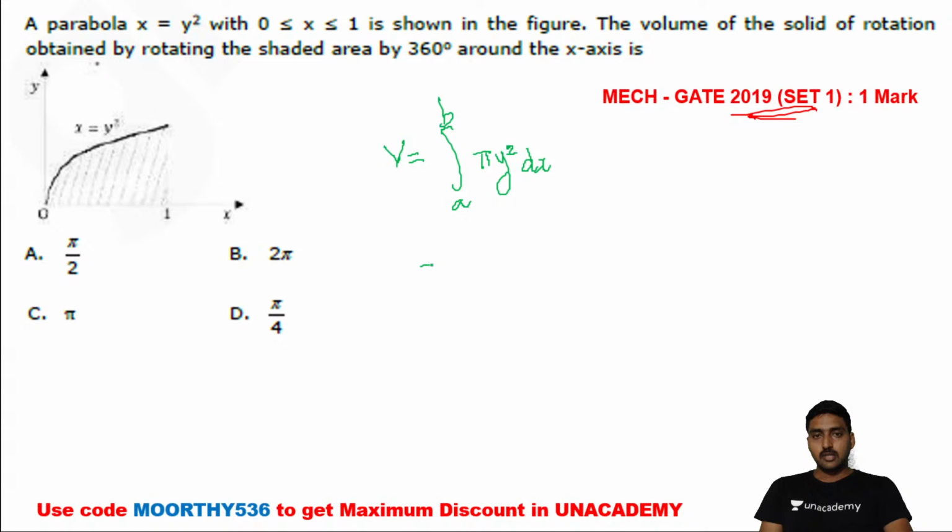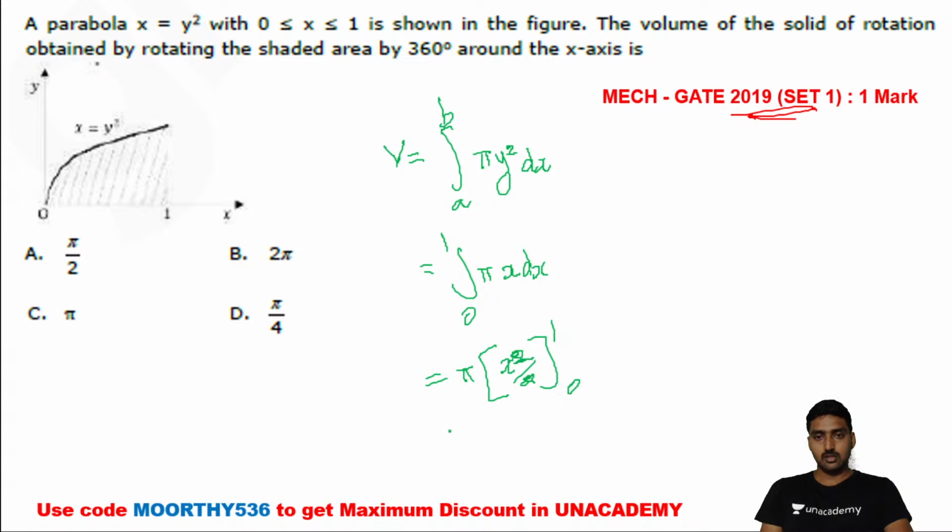The limit is 0 to 1, pi into the integral of y square, where y square equals x, into dx. Same as the previous problem. Pi into x square divided by 2. Now substitute the upper limit 1 and lower limit 0.